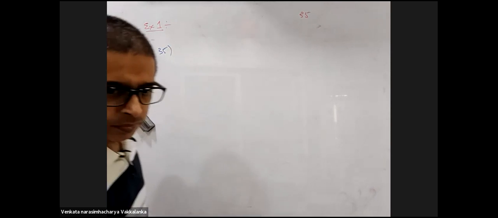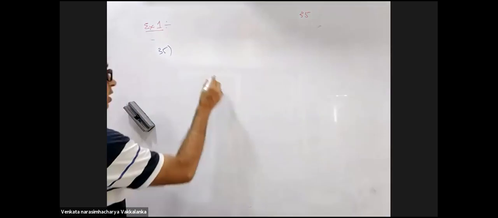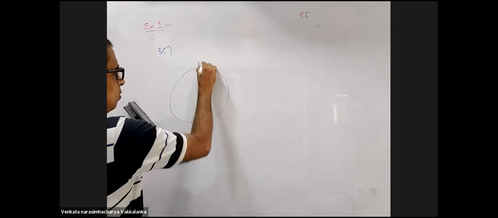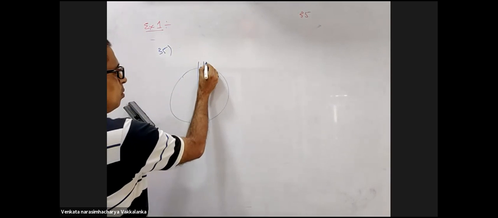Question 35. Escape velocity of a planet is VE. A tunnel is dug along a diameter of the planet and a small boy is dropped into it at the surface. When the boy reaches the center of the planet, his speed will be? Conserve the energy. You are dropping the boy here.